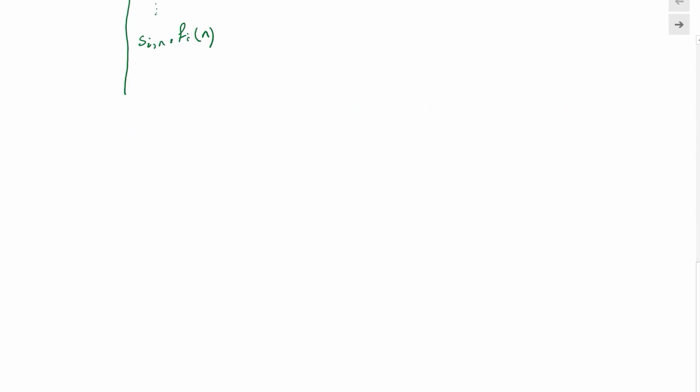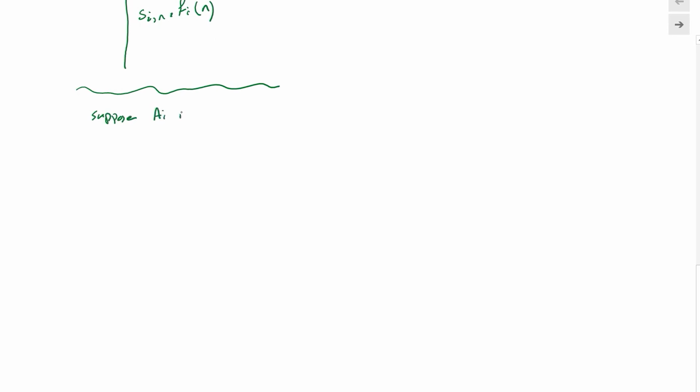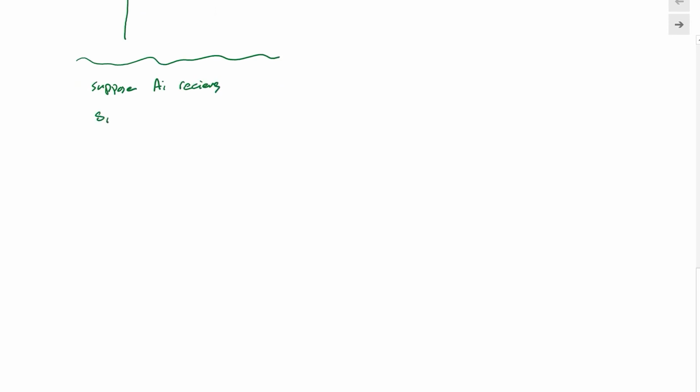So suppose now that everybody has done that computation, and suppose Ai receives S1 for user i, which is going to be F1(i). S2 for user i is going to be F2(i).